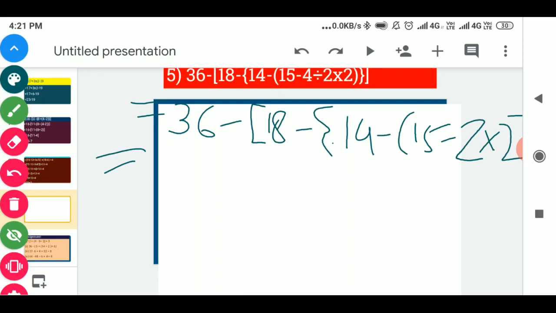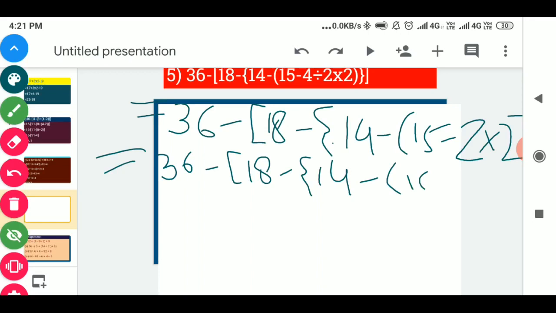In the next step we will perform multiplication. So you will write 36 minus big bracket 18 minus curly bracket 14 minus small bracket 15 minus, then 2 multiplied by 2 is here, so we will write 4, small bracket closed, curly bracket closed, and then big bracket closed. So students, you can see here that when we are solving the small bracket, we are writing the other things as such.